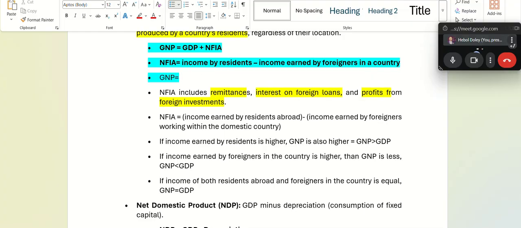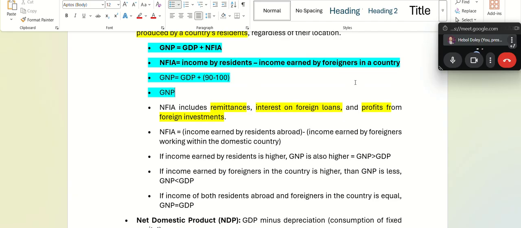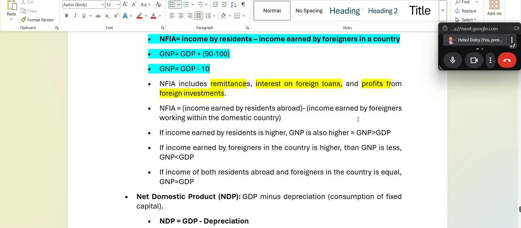GNP is equal to GDP plus NFI. NFI is income earned by residents. Let's just assume 90 minus 100. Okay, so what will be in the next step? GDP minus 10. GNP will be less, GDP will be high. So what is the question saying?